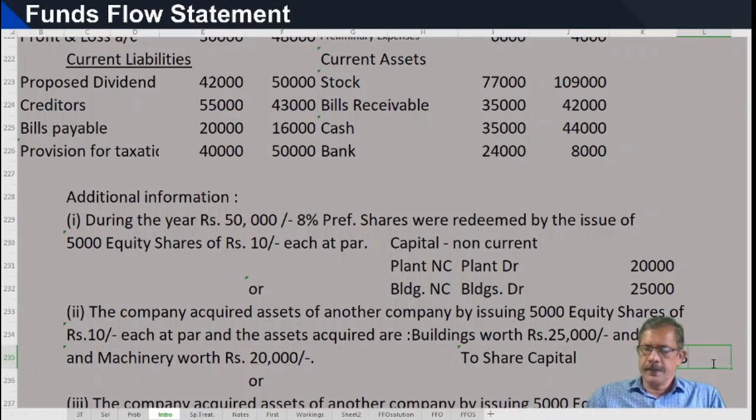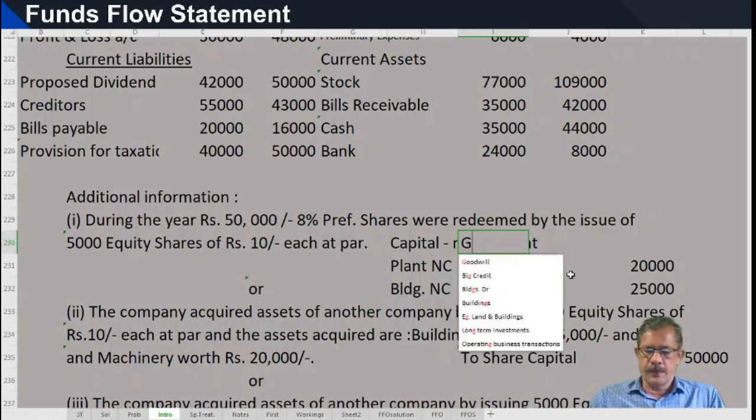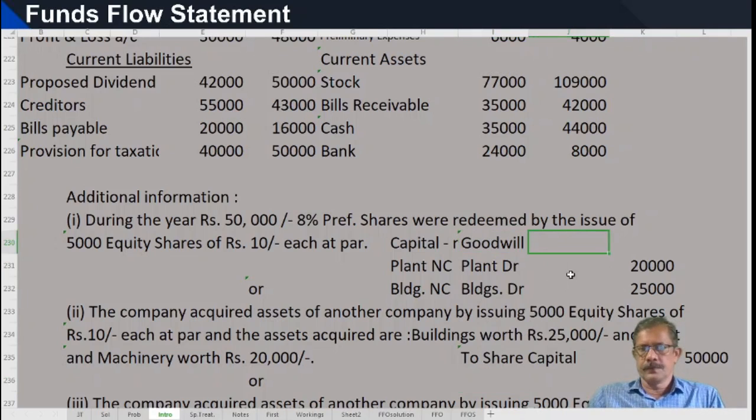Sorry, 50,000. Here the difference is there, 5,000 rupees. That difference is called goodwill, the excess purchase consideration paid over assets acquired. So one more debit will come here, goodwill account debtor.